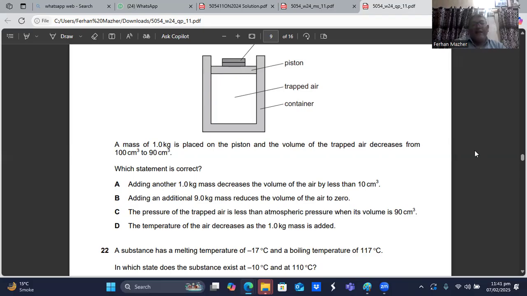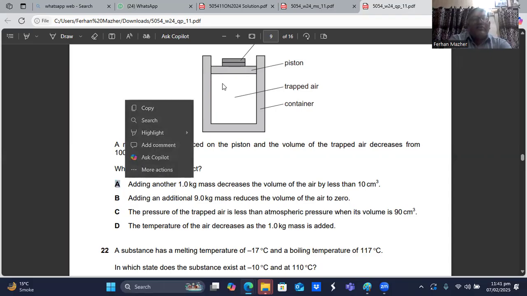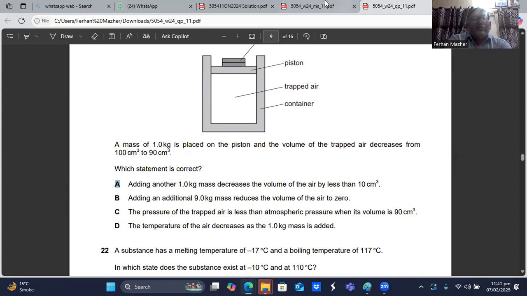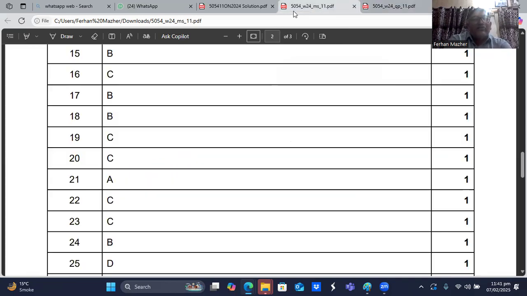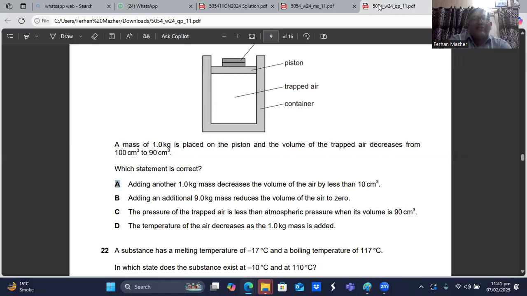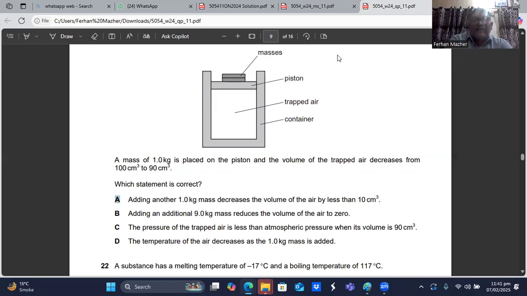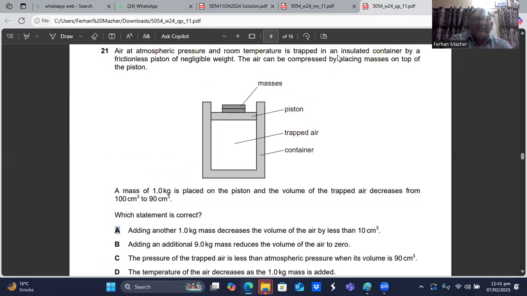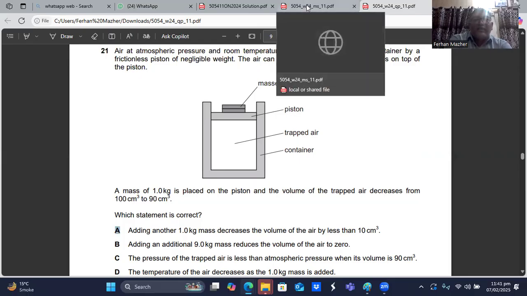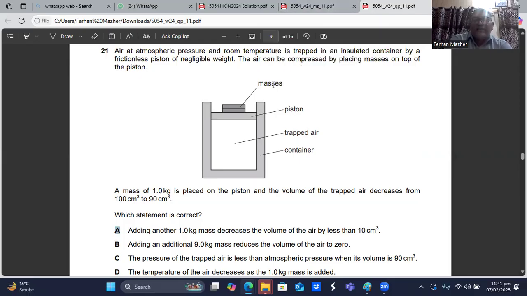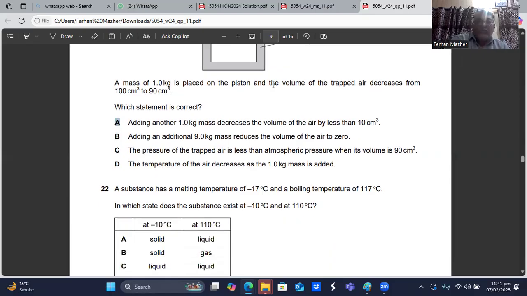Okay. So A is the best option to me. A is the choice, question number 21. A is the right choice. This question is a little bit tricky. A is the right option. I hope you understand.